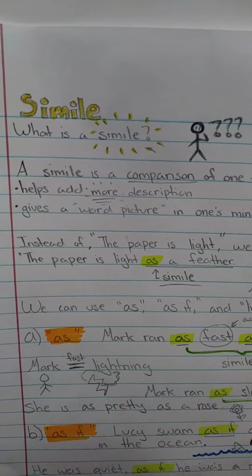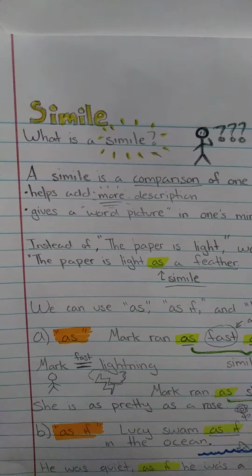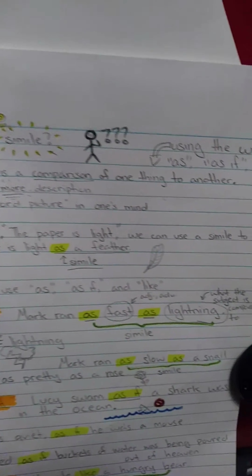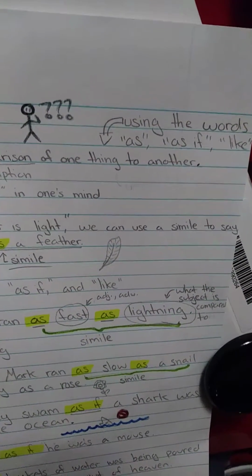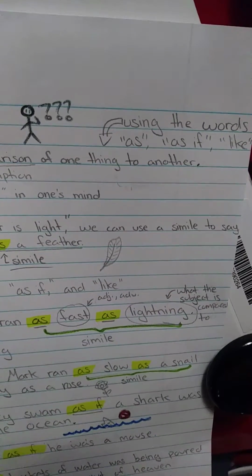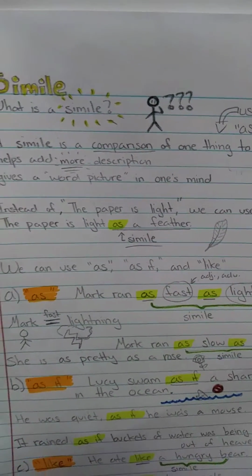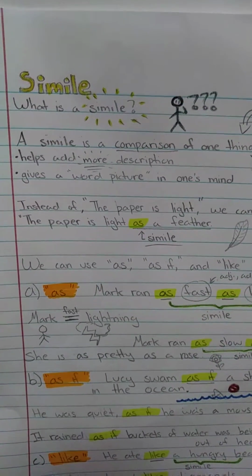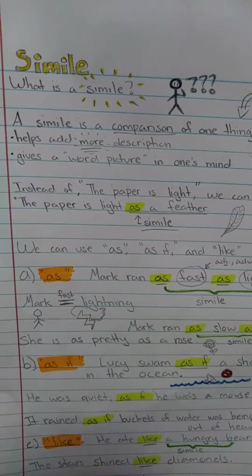Today we are going to talk about similes. What is a simile? A simile is a comparison of one thing to another, using the words as, if, and like. They help add more description to something and give a word picture in one's mind.